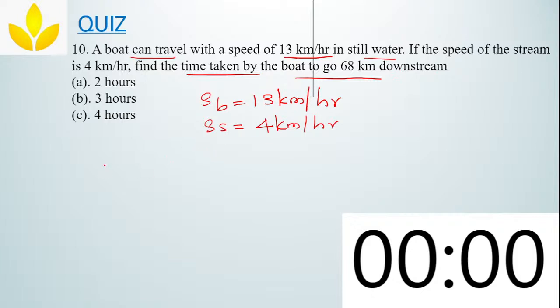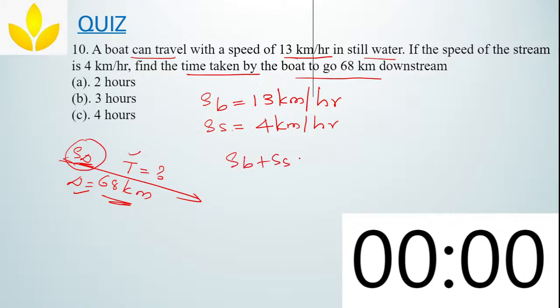So what have they given? They have given the downstream distance. The distance is 68 km. Now, they asked for time. Distance is given. You have to find the speed of the downstream. How will you find it? Add the speed of the boat and the speed of the stream. 13 plus 4, 17 km per hour.